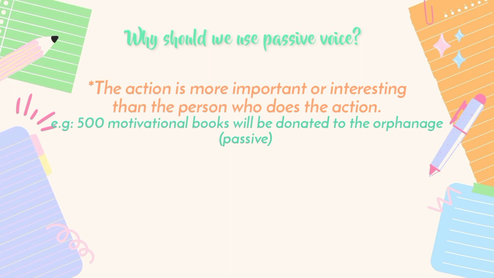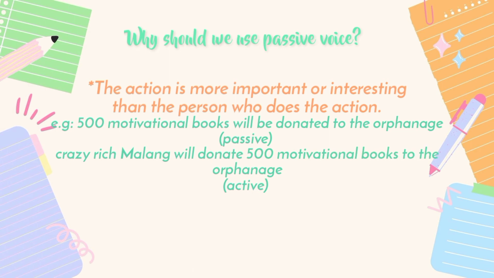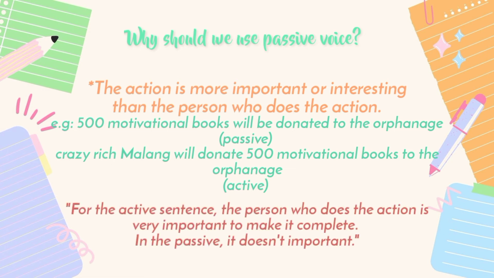It is not interesting in the sentence. Let's see the active sentence. "Crazy Rich Malang will donate 500 motivational books to the orphanage." For the active sentence, the person who does the action is very important to make the sentence complete. But in the passive, it isn't important.